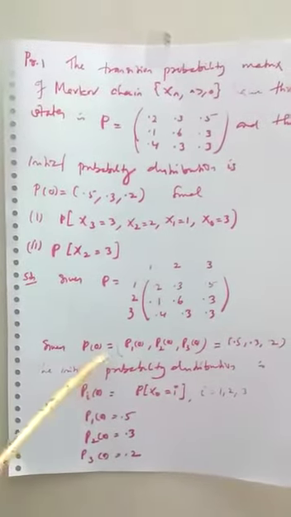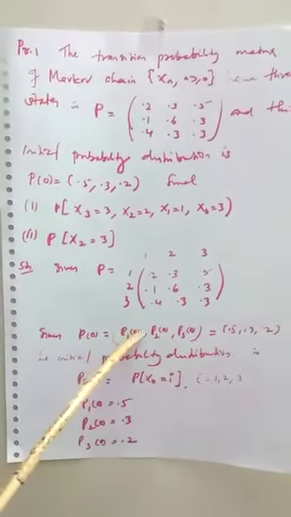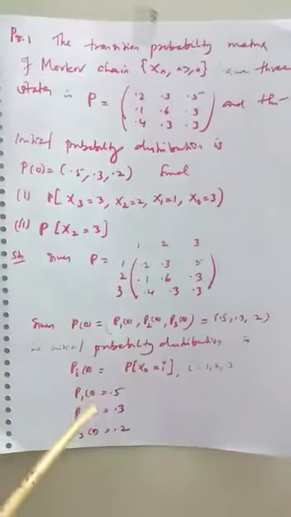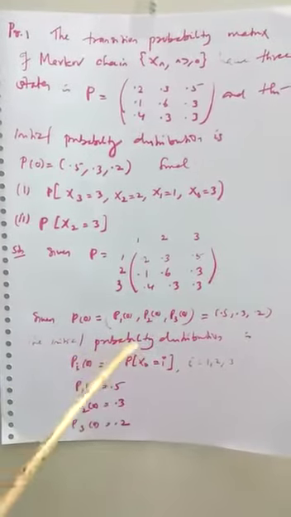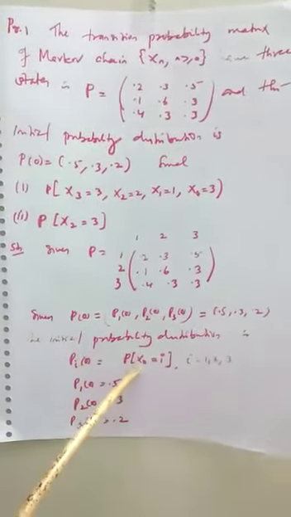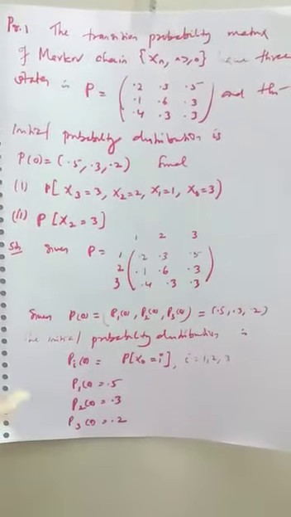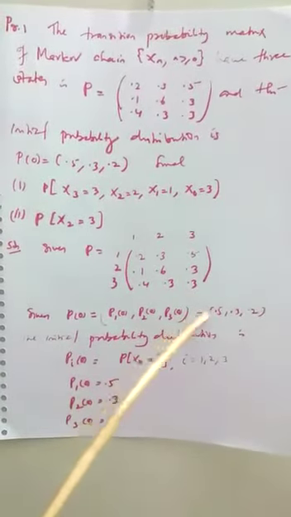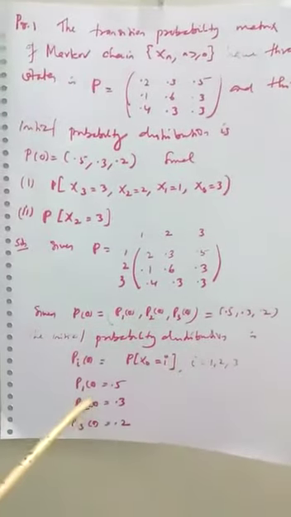Also, the initial probability distribution is P(0) = (P1(0), P2(0), P3(0)) = (0.5, 0.3, 0.2). By definition, the initial probability distribution is Pi(0) = probability of X0 = i, for i = 1, 2, 3. Here P1(0) is 0.5, P2(0) is 0.3, P3(0) is 0.2, and 1, 2, 3 are the states.